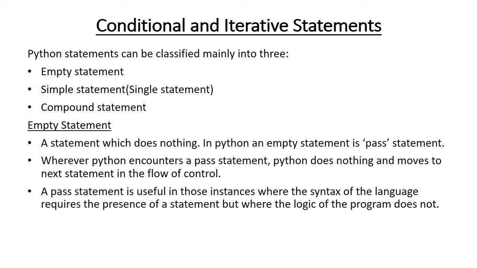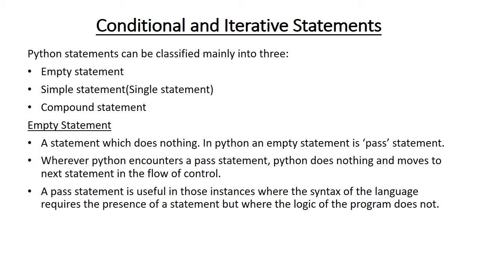Conditional and iterative statements. Python statements can be classified mainly into three: empty statement, simple statement or single statement, and compound statement. Empty statement: a statement which does nothing. In Python, an empty statement is the pass statement.